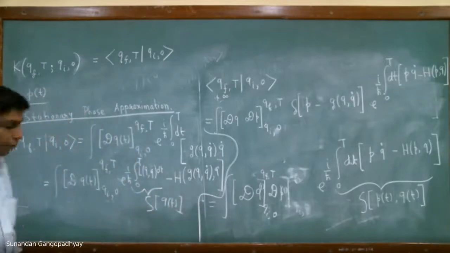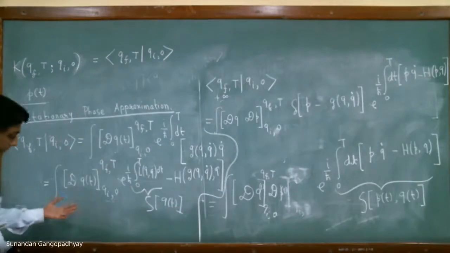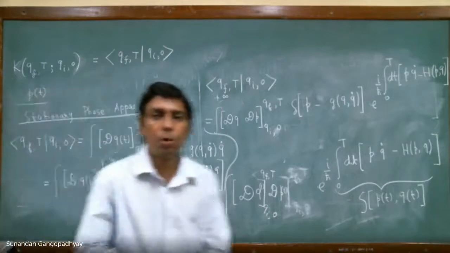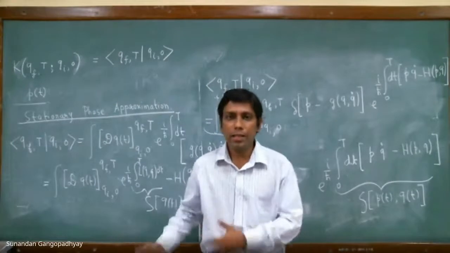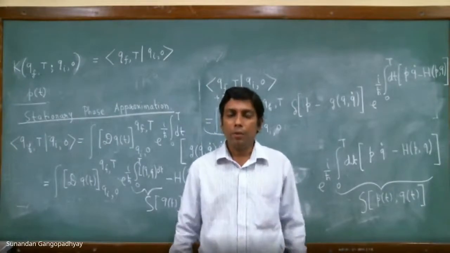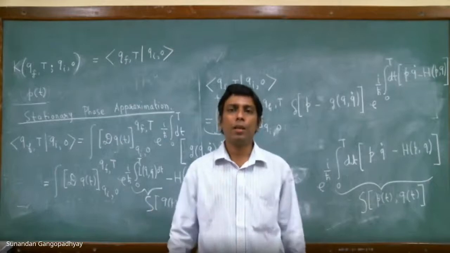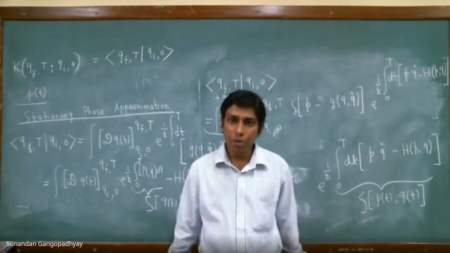S is a functional of q, and you have a functional measure sitting over here, which tells you that this is a functional integral over all possible paths in the configuration space. So this is the Lagrangian form of the path integral, which is a functional integral or an infinite dimensional integral. It is an integral over all possible paths in the configuration space.